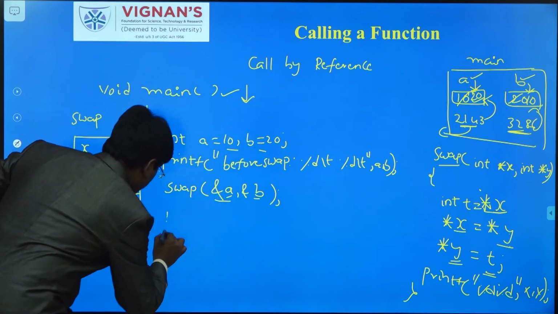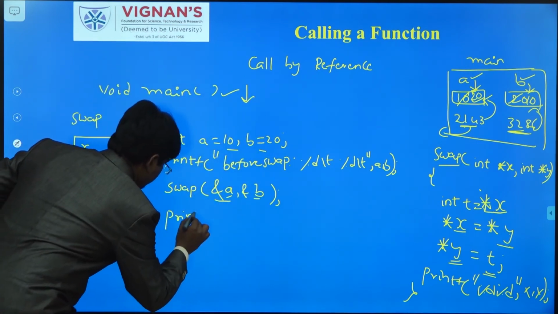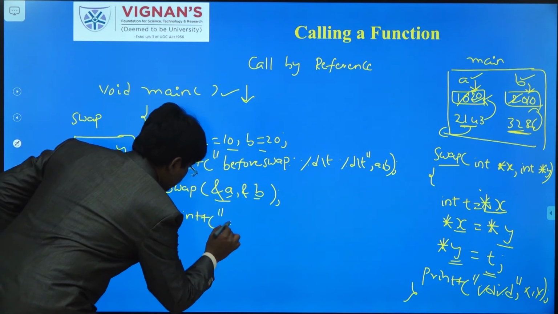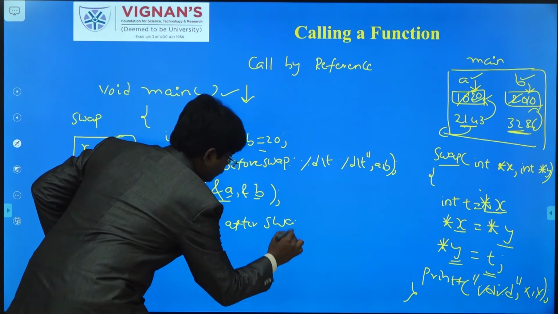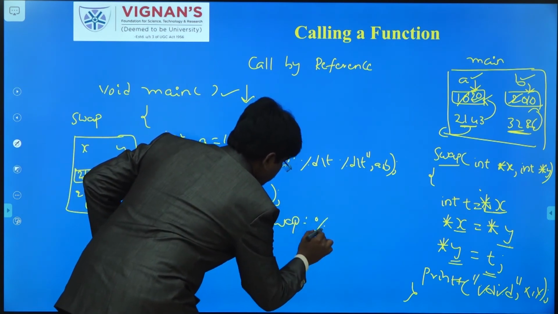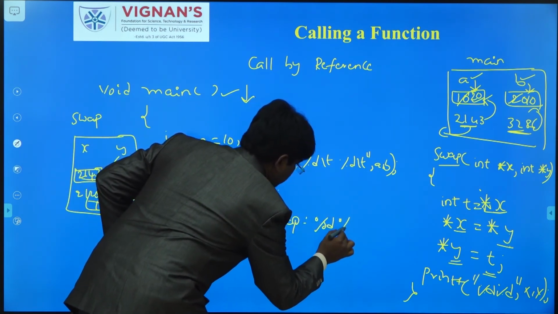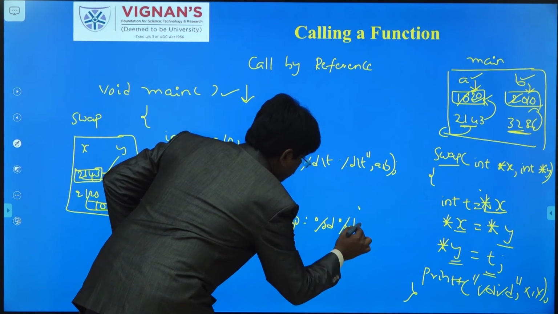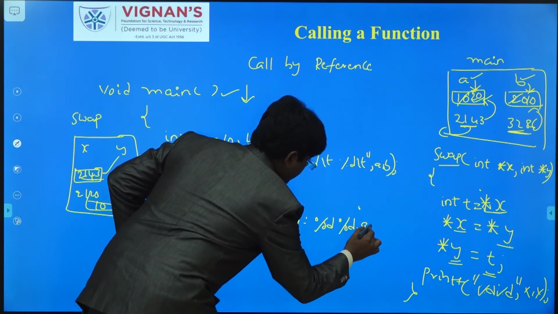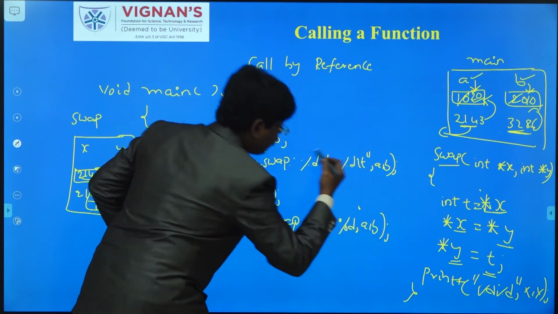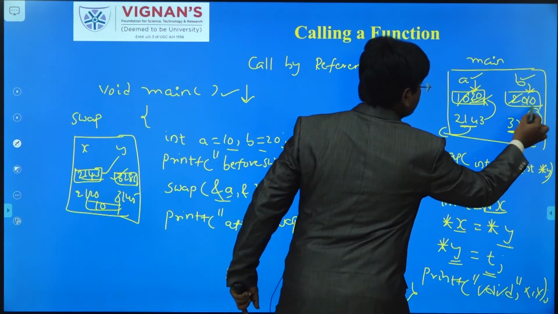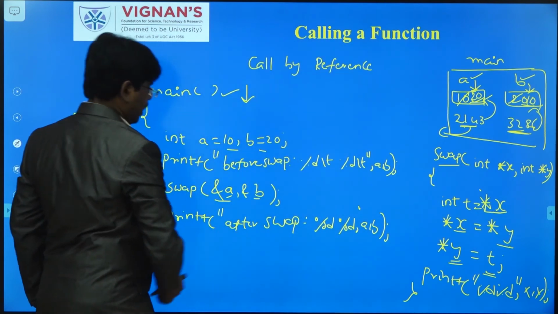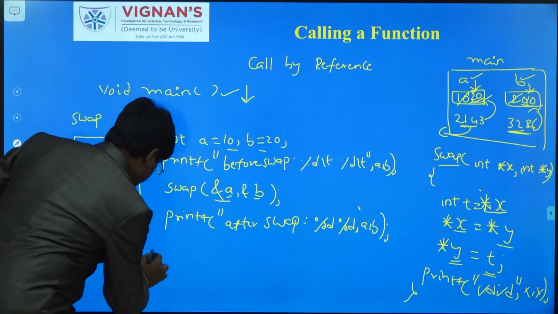What have you written here? Here you want to print printf("after swap %d %d", a, b). Now what values will be printed? What is the a value now? It is 20 and the b value is 10. So 20 and 10 will be displayed.